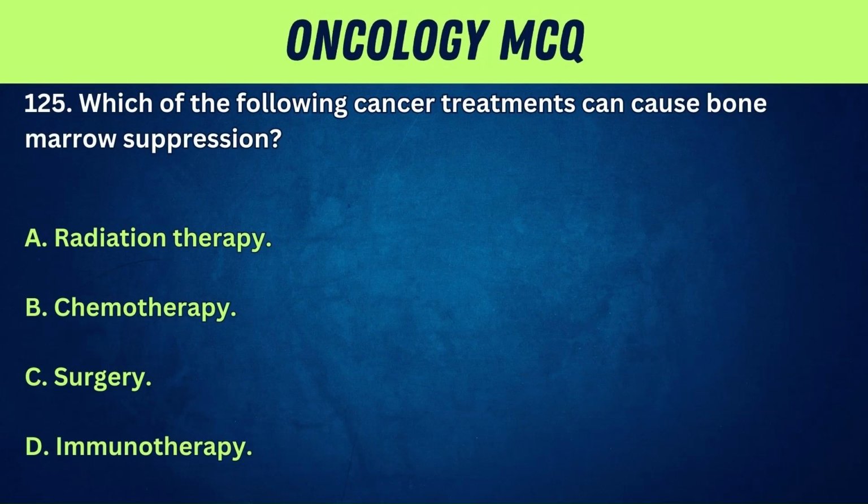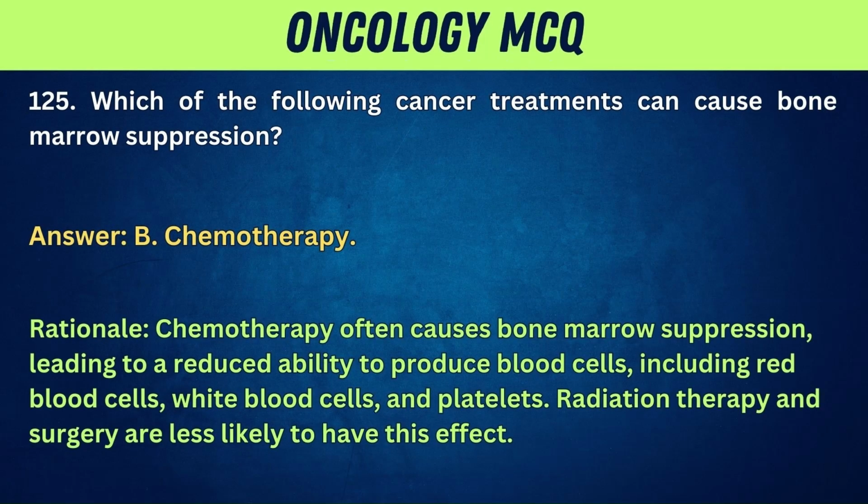125. Which of the following cancer treatments can cause bone marrow suppression? A. Radiation therapy. B. Chemotherapy. C. Surgery. D. Immunotherapy. Answer: B. Chemotherapy. Rationale: chemotherapy often causes bone marrow suppression, leading to a reduced ability to produce blood cells, including red blood cells, white blood cells, and platelets. Radiation therapy and surgery are less likely to have this effect.